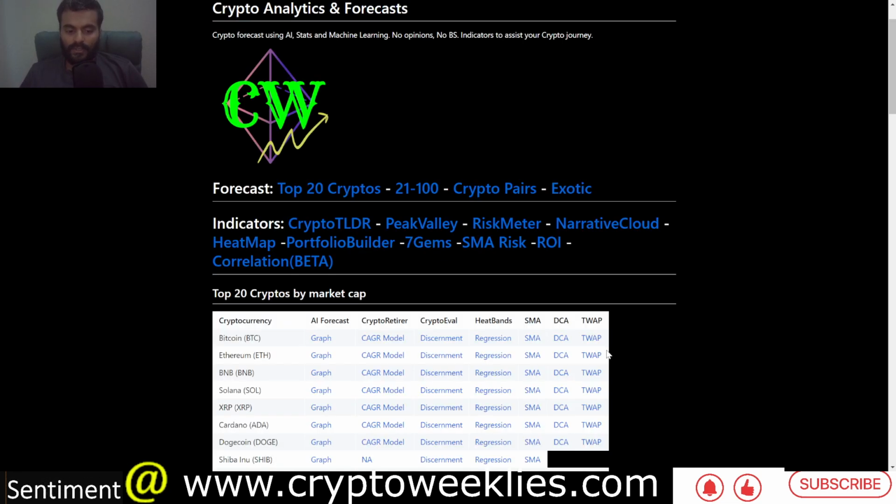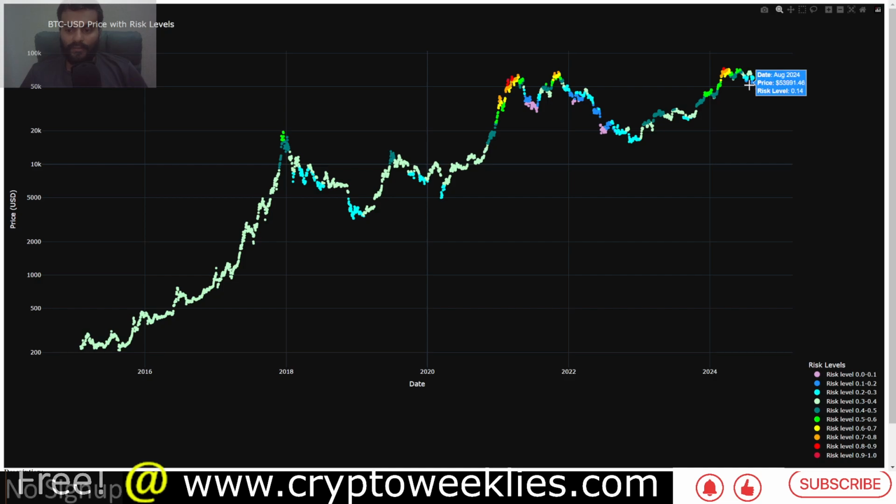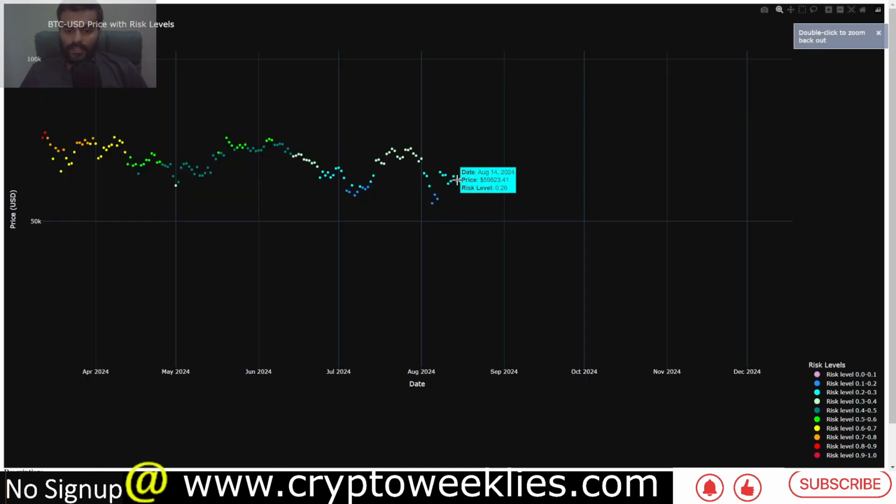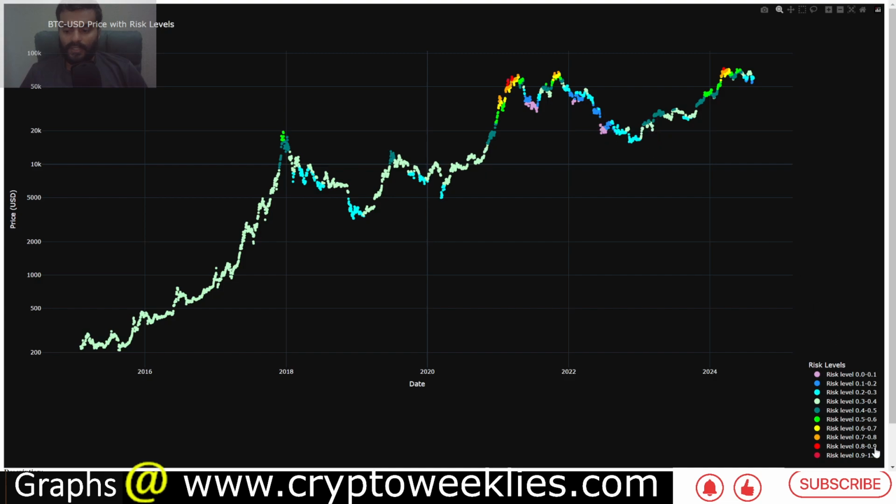Last but not least, we'll analyze some of the accumulation related values at this point in time, the risk associated with Bitcoin accumulation. Per our SMA or simple moving average model, the risk associated at this time is fairly low at around 0.26, kind of the third best time to accumulate Bitcoin per this analysis.